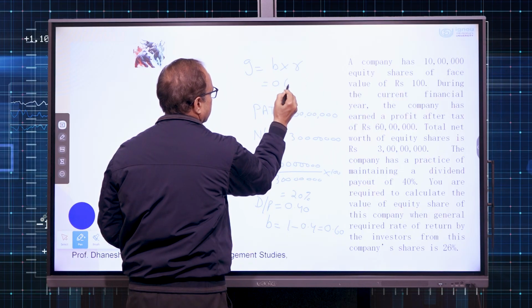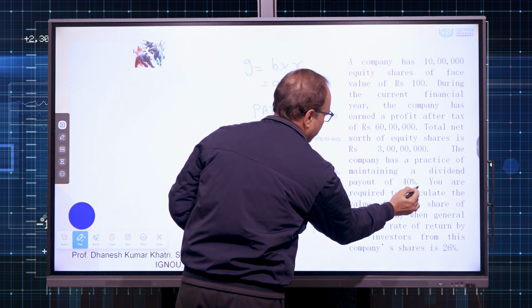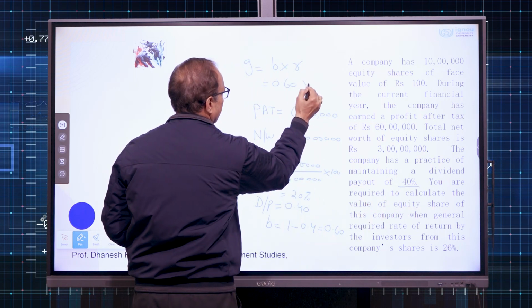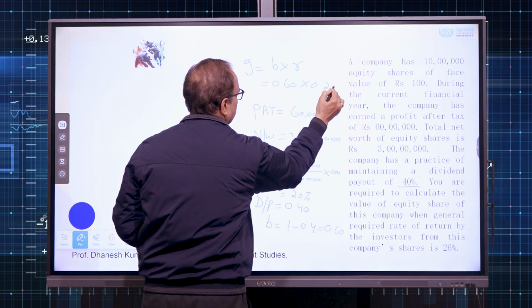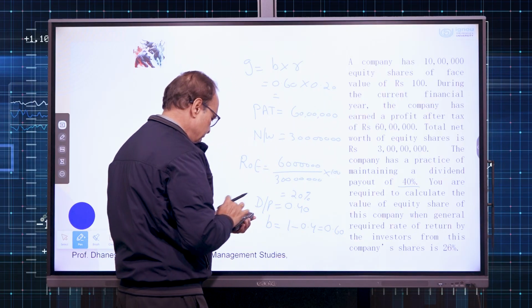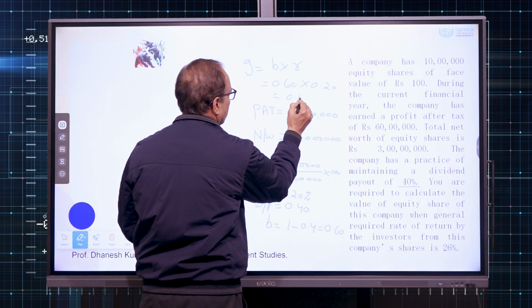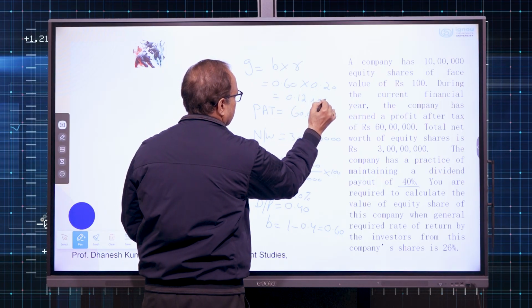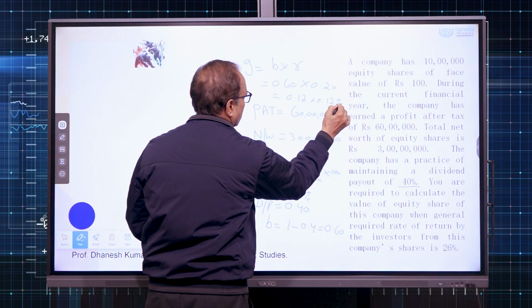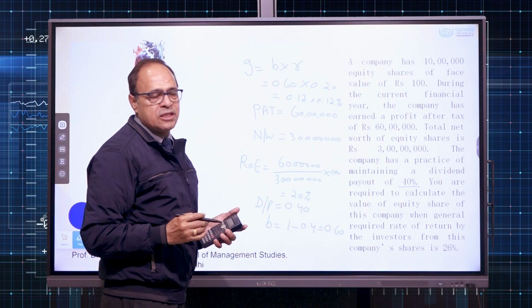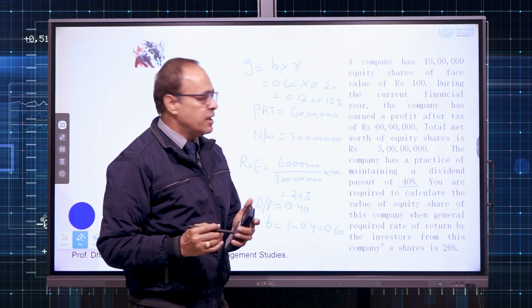So, 0.6 multiplied by 0.2, we get 0.12, that is 12%. So, the constant growth expected in the dividend of these equity shares is 12%.